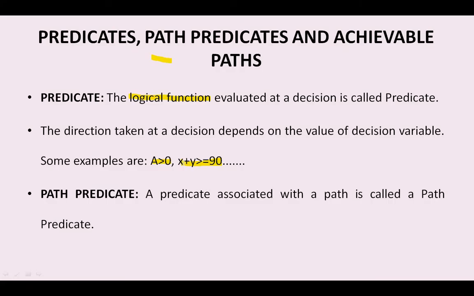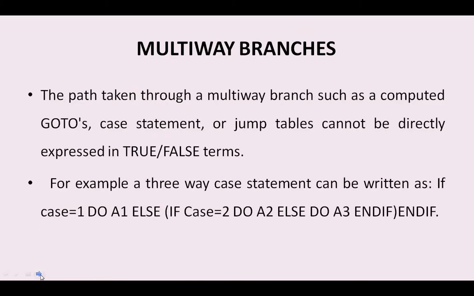Now we come to another term, the path predicate. What is a path predicate actually? The predicate which is associated with the path. The nodes through which we pass from the starting node to the end node make up the entire path. If a predicate is associated with that path, then it is called the path predicate.